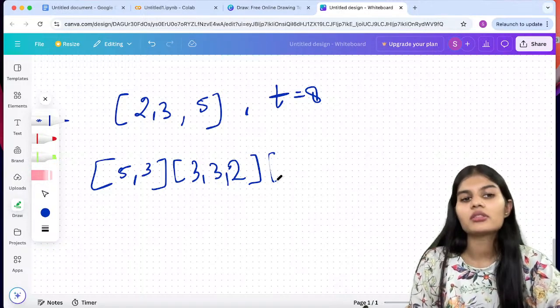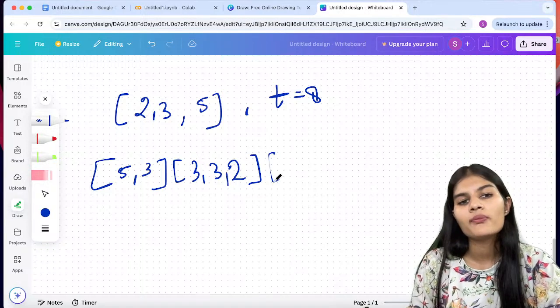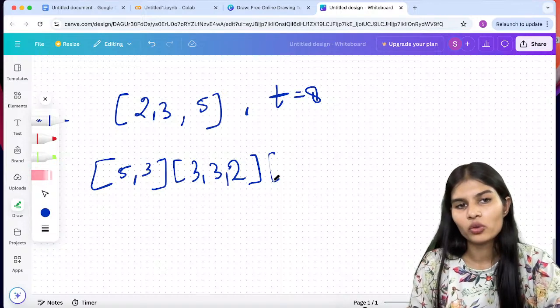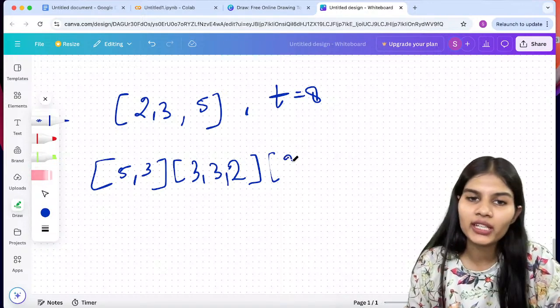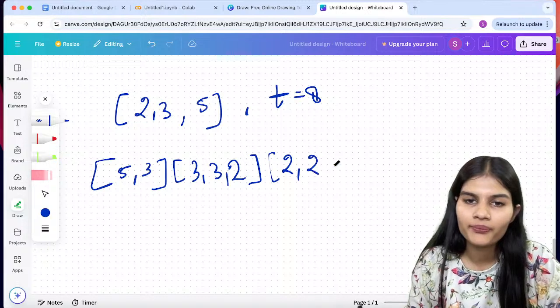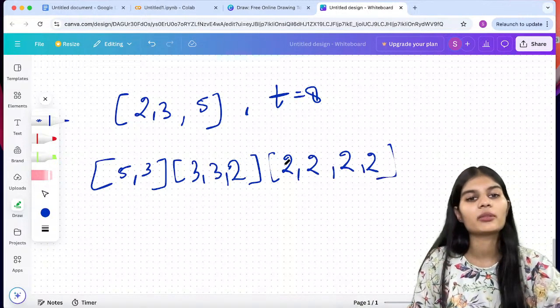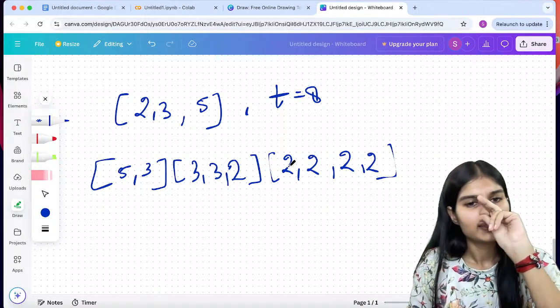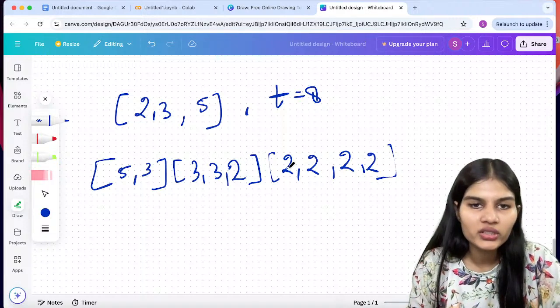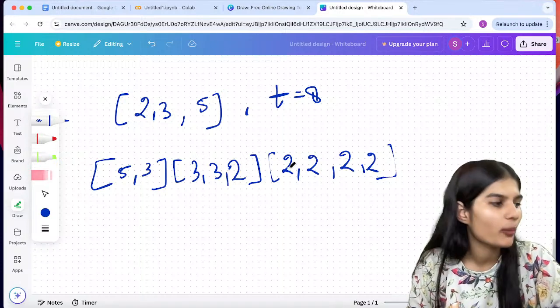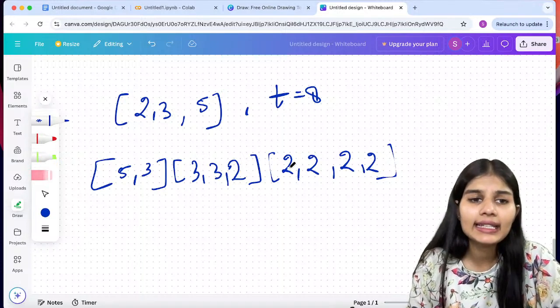Moving next to the third part, what more can I do? If I add 4 times 2, it will also get me 8. So let's say 2, 2, 2, 2, right? This is also resulting in 8. Now, apart from this, there is no more combination that can help me get the target value.